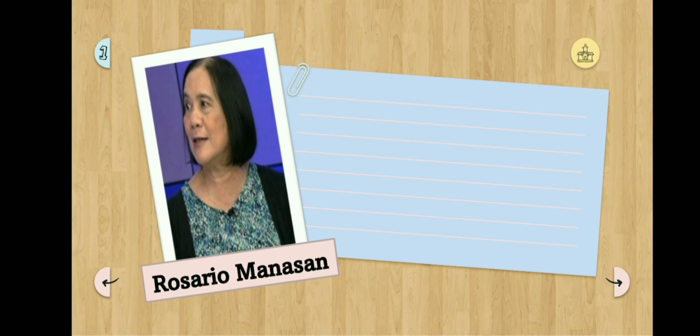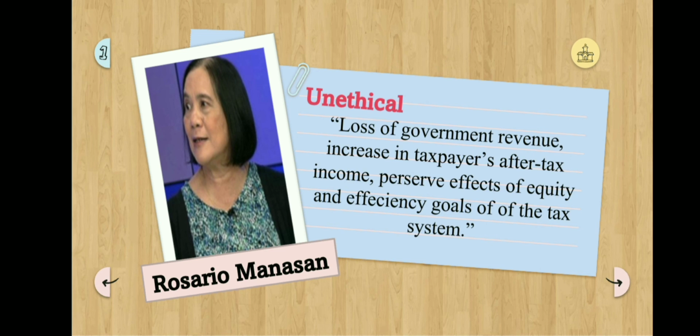He also quoted that tax avoidance may therefore have been essential for economic well-being. Next is Rosario Manasan. She believes that tax avoidance is unethical. She justified that tax avoidance is similar to tax evasion. Manasan also quoted the loss of government revenue, increases in taxpayers' after-tax income, and adverse effects on equity and efficiency goals of the tax system.